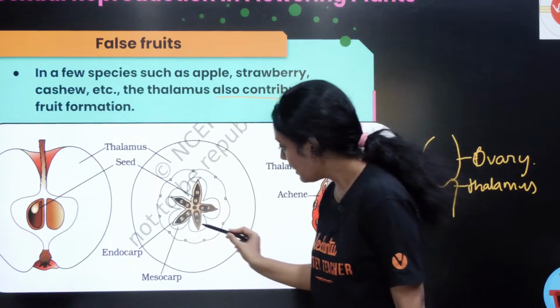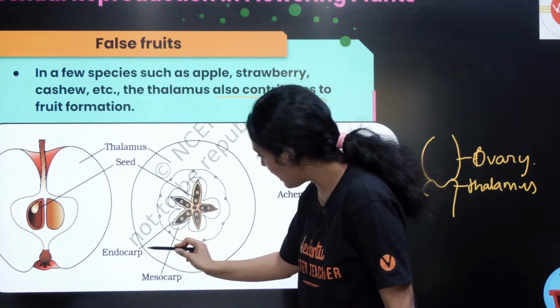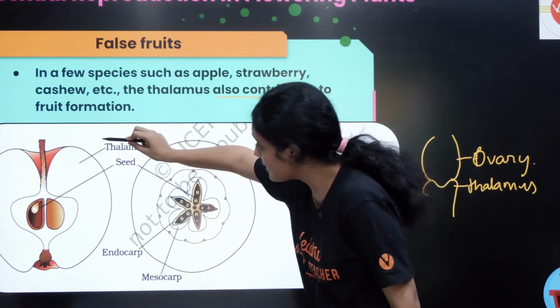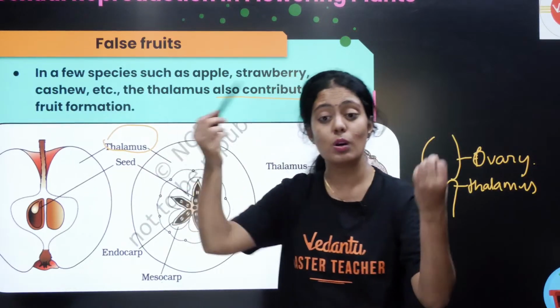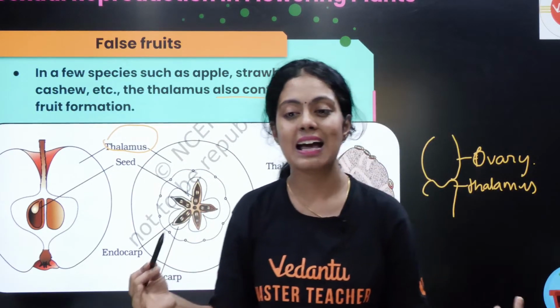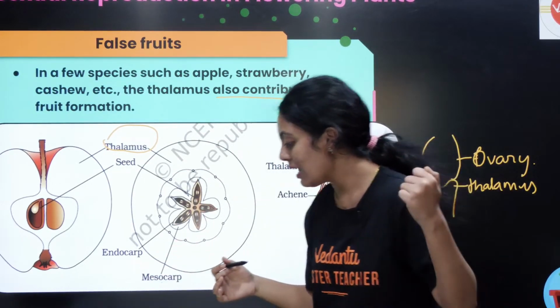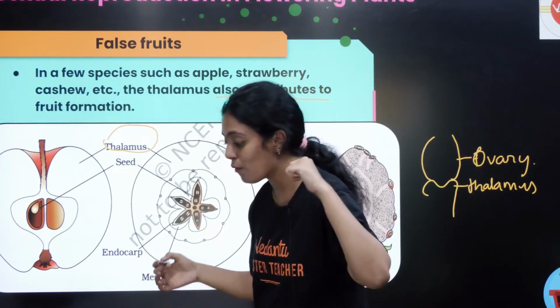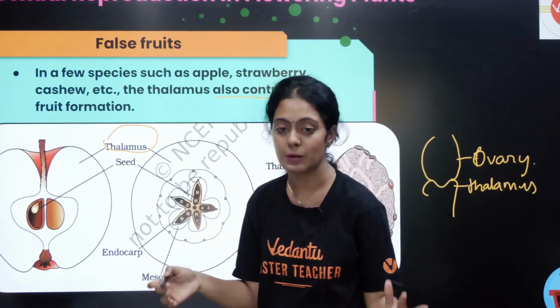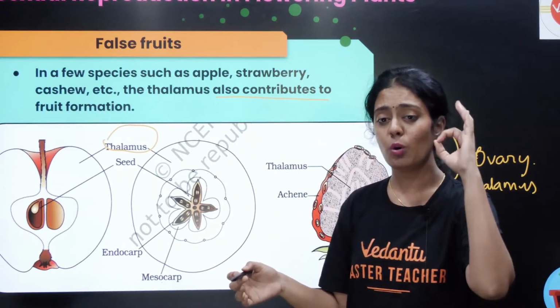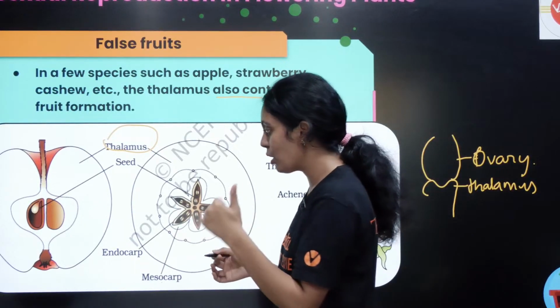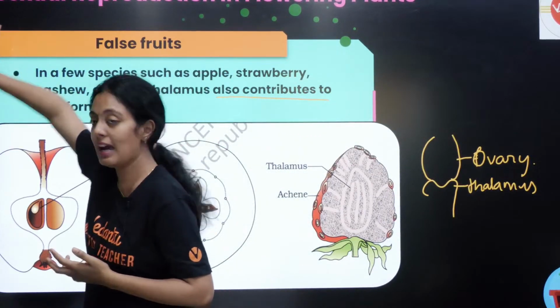Okay, so look here, this is your mesocarp, this is your endocarp, this is the seed, and you can see the thalamus, the white portion that you consume in your apple, that is thalamus. So, did everyone understand? The basal part of the ovary is called thalamus. Very good. False fruit is very important, and the examples are very important: apple, strawberry and cashew.